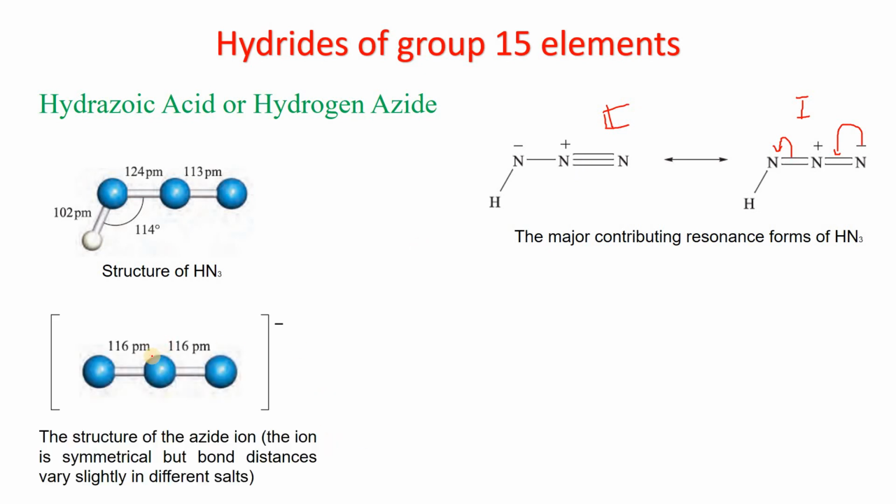And this is the structure of the azide ion. The ion is symmetrical, but bond distances vary slightly in different salts. And this is the principal resonance structure of the azide ion.